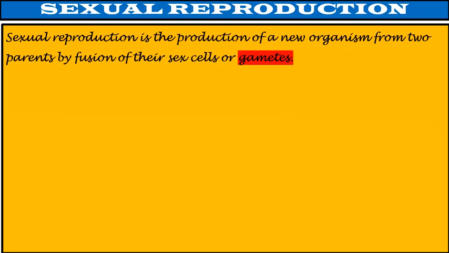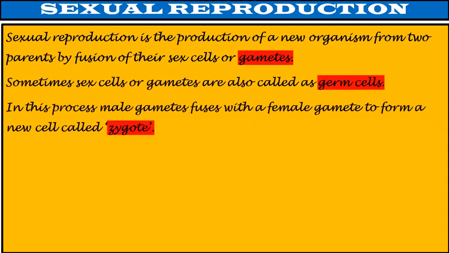Let's talk about sexual reproduction. Sexual reproduction is the production of a new organism from two parents by fusion of their sex cells, which are also called gametes. Sometimes sex cells or gametes are also called as germ cells.